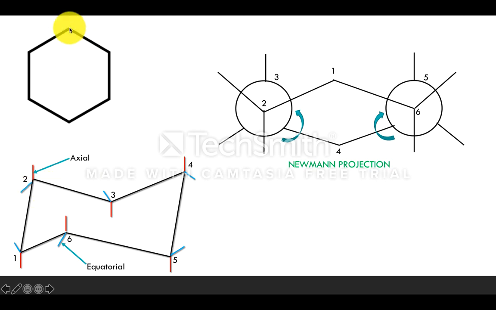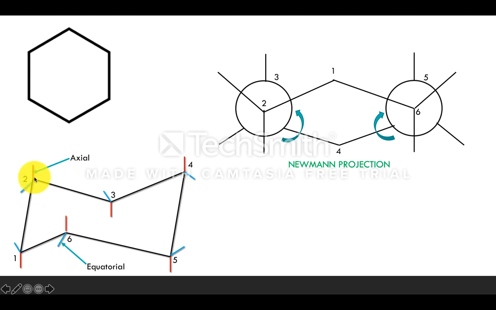See, this is one carbon. How many hydrogens are present? 2 hydrogens are present. Those 2 hydrogens I am representing in the form of red and blue color. The red color bond which is present above or below the plane of the molecule is represented as the axial hydrogen, and the slightly deviated or bent bond is represented as the equatorial hydrogen. So what is meant by axial hydrogen and what is meant by equatorial hydrogen?